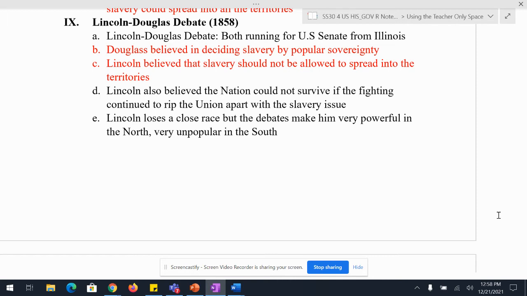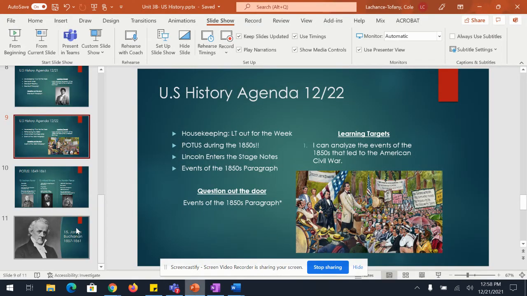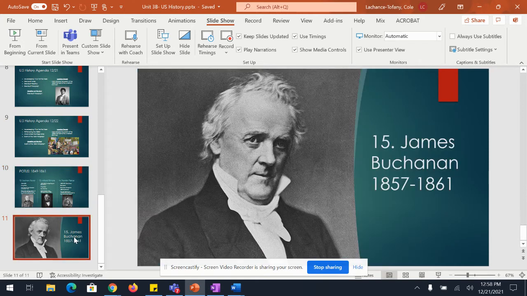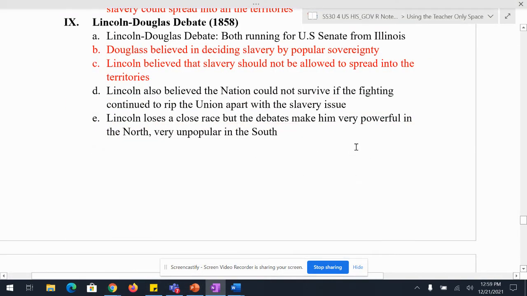And you have to remember the presidents that we were talking about, very, very lame duck at the time. Franklin Pierce is pro-slavery. James Buchanan, who will become the president during this time, doesn't do anything to stop the issues of slavery. So when you have a guy like Lincoln entering the political realm as this very popular man, the fear is, oh, if he ever becomes president, he might actually do something to get rid of slavery. So that's going to make Lincoln famous.